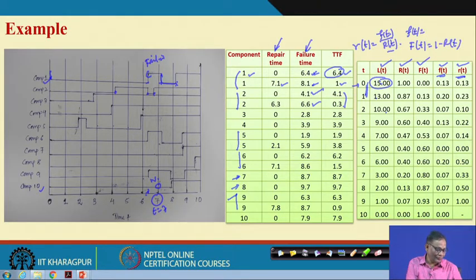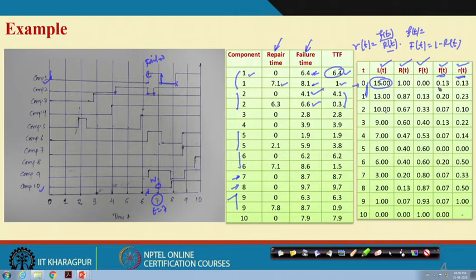Now with reference to this, although we have 10 components under test, because of the combined process, it is normal, then it is under failure process, then once it fails it goes under repair process, then once it is repaired it again goes under the failure process. In that manner every component is undergoing failure and repair, and as a result, from this experiment every component is giving us one or more repair times or failure times. So, now we have considered only the time to failure, and accordingly we have computed these parameters.